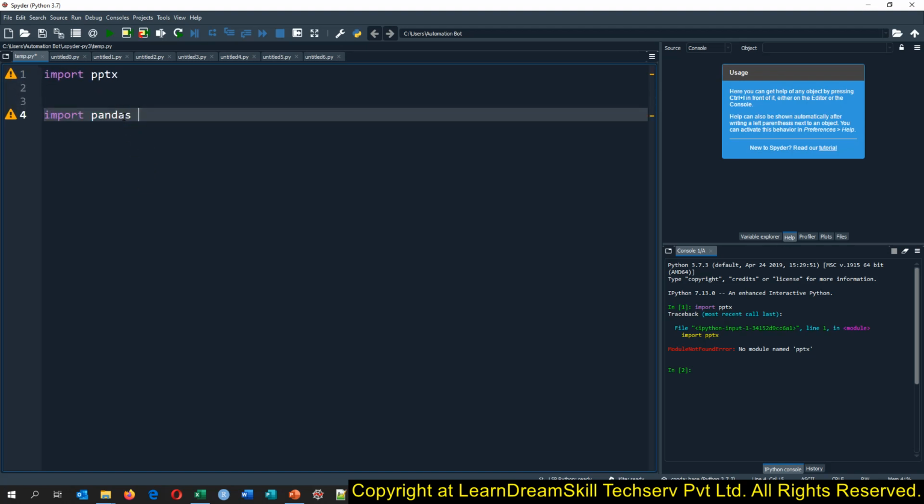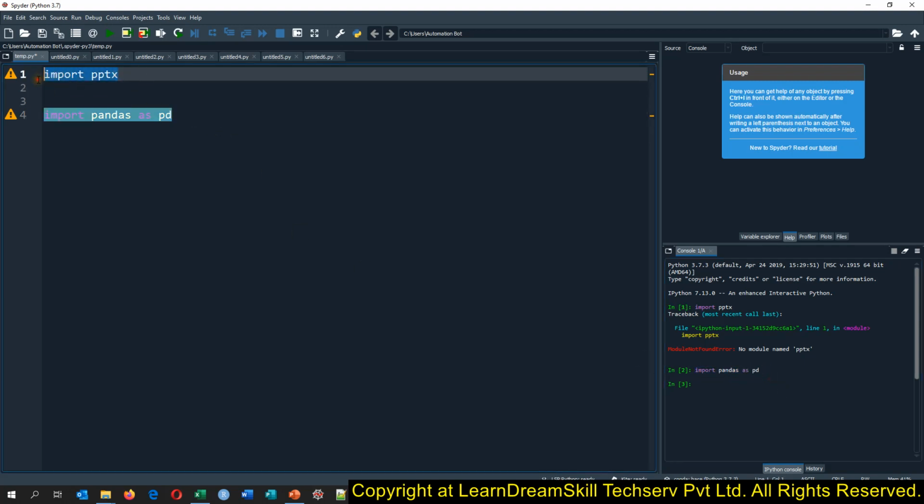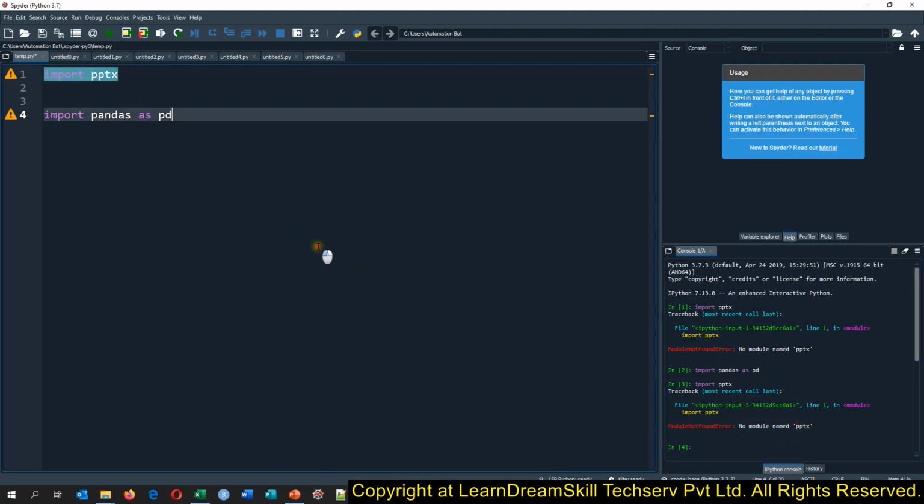Pandas, import pandas as pd. I select this and press F9. See, I haven't got any error. And when I import pptx and press F9, I'm getting an error. It is saying no module named pptx, because we do not have this module installed in our Anaconda environment.